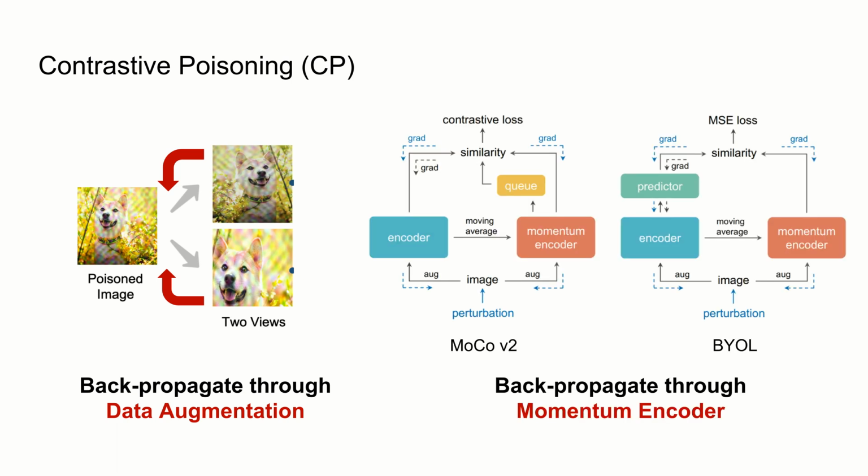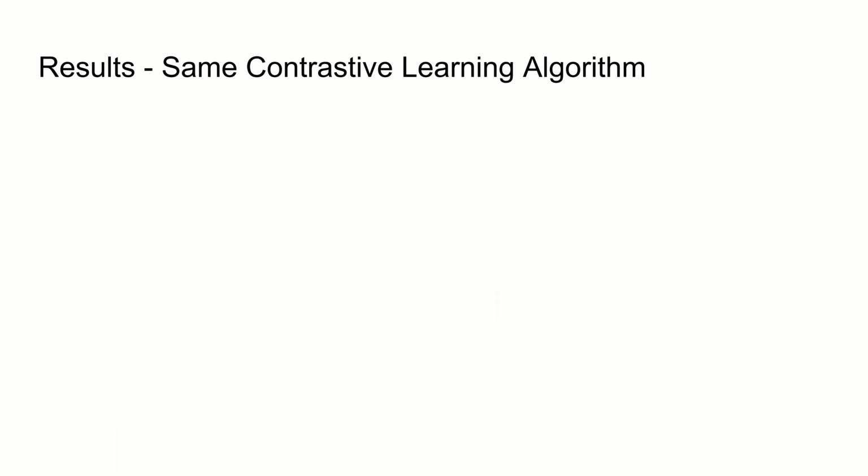Secondly, we need to backpropagate through the momentum encoder. Momentum encoder is a common design to stabilize the training of contrastive learning algorithms. For example, both MoCo and BYOL adopt this design. To allow the poisoning perturbation to shortcut the momentum encoder, it is essential to backpropagate the gradient from the momentum branch.